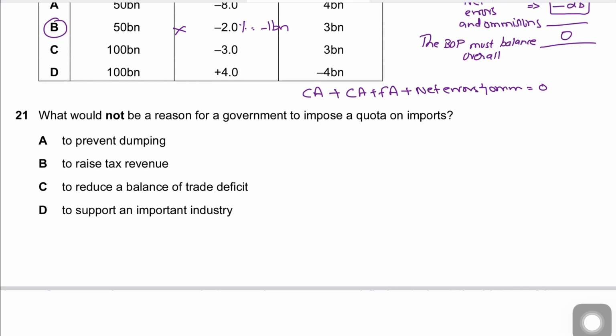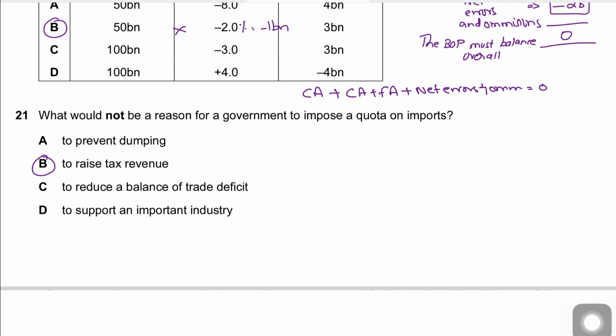Question number 21 says, what would not be the reason for a government to impose a quota on imports? Now, a quota is a physical limit on the quantity, and the correct answer is B, to raise tax revenue, because a quota does not directly raise tax revenues, because a quota is not a tax. It simply restricts the volume of imports that are allowed in a country. Tax revenue would be raised by a tariff, not by a quota.